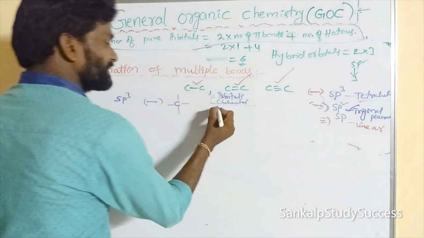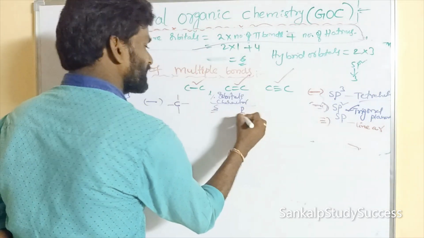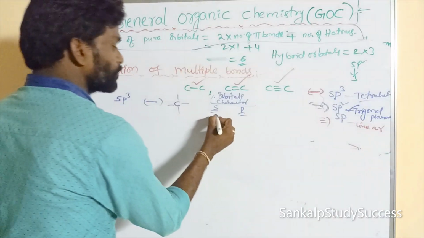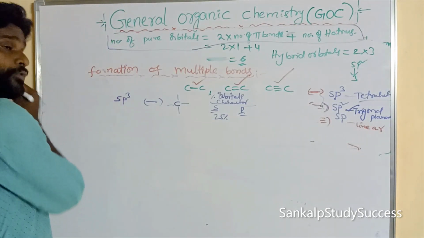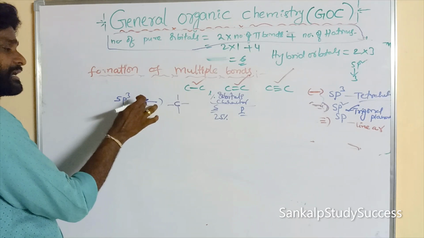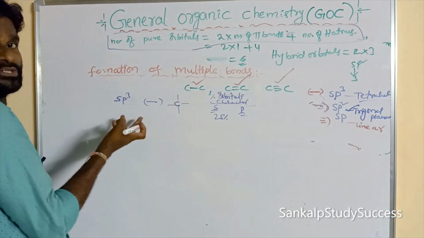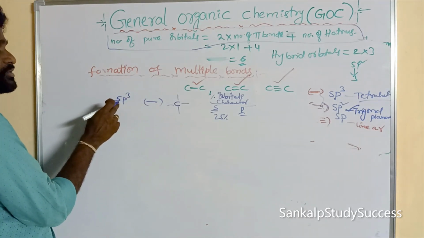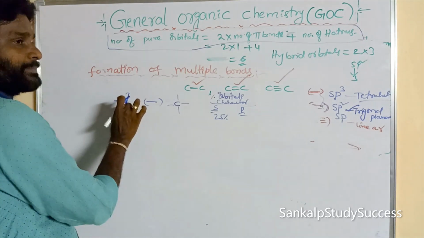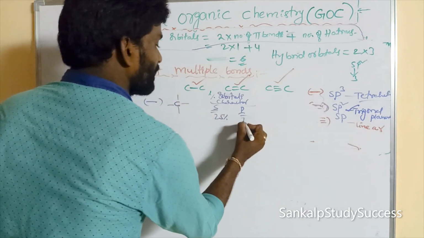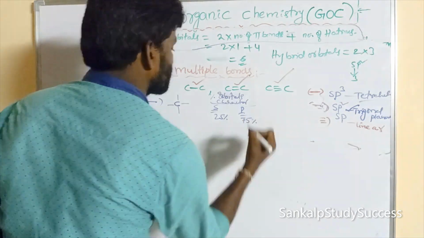S character is 25%, since there is only 1 s orbital. 4x is equal to 100, x is equal to 100 by 4, that means 25. Here x is 1 s orbital, 25%. Here x is 3 p orbitals, 3 into 25, 75%.